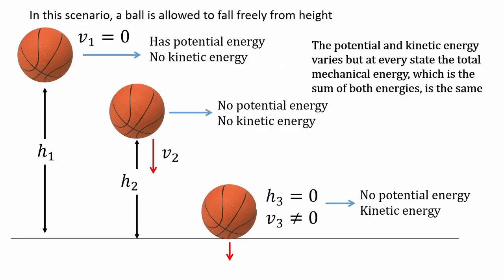Here we have a ball falling from a height h1. The ball falls from rest, thus having zero initial velocity. At the second state, the ball will have both kinetic energy due to the motion of the ball, and potential energy due to its elevation from the ground. At the final state, or at the ground, the ball will have a final velocity before coming to rest, and it has zero potential energy since the height is now zero.